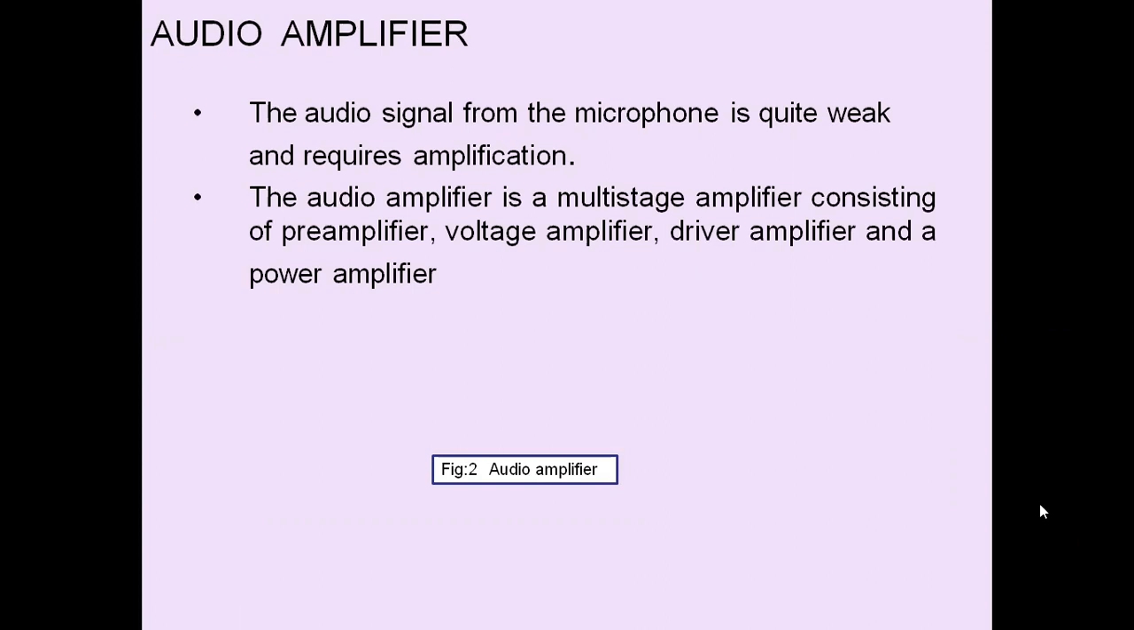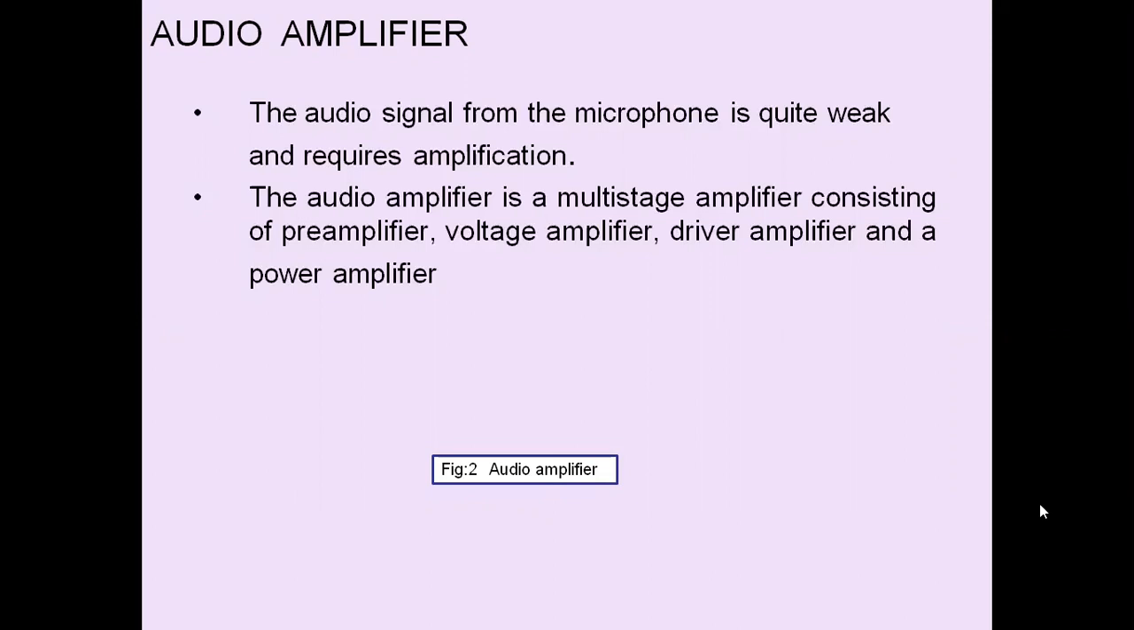Audio amplifier: audio signal from the microphone is quite weak and requires amplification. The audio amplifier is a multi-stage amplifier consisting of preamplifier. Preamplifier is used to provide the impedance matching, and it is applied to voltage amplifier to increase the voltage level, and then we have the driver amplifier, so that output of the audio amplifier is connected to the modulator. Proper impedance matching is to be done with the help of the driver amplifier. So audio amplifier is a multi-stage amplifier.